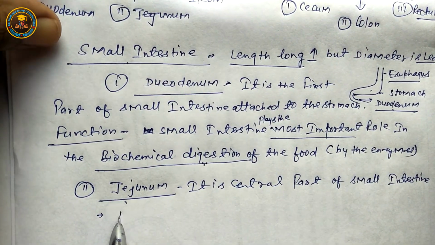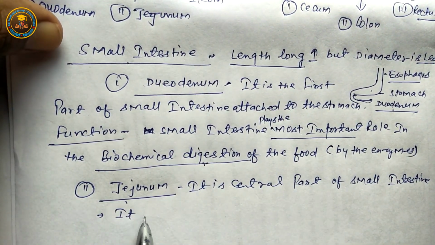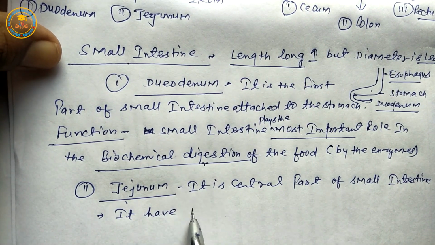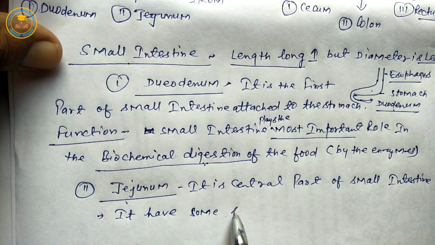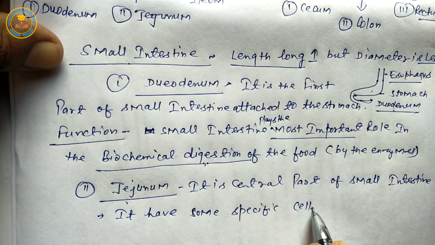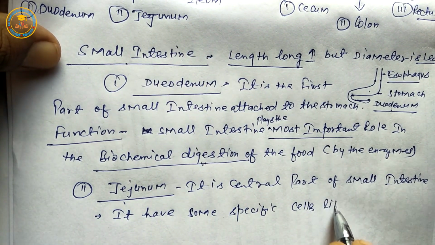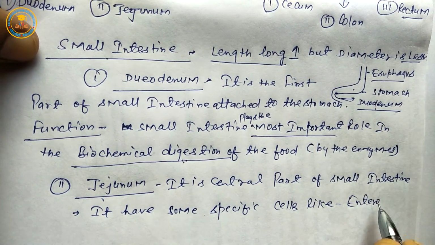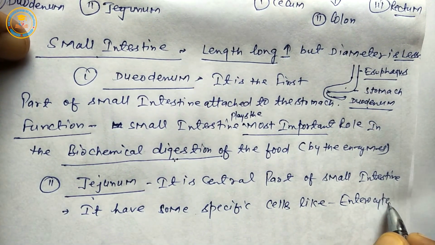It has some specific cells like goblet cells or enterocyte cells.